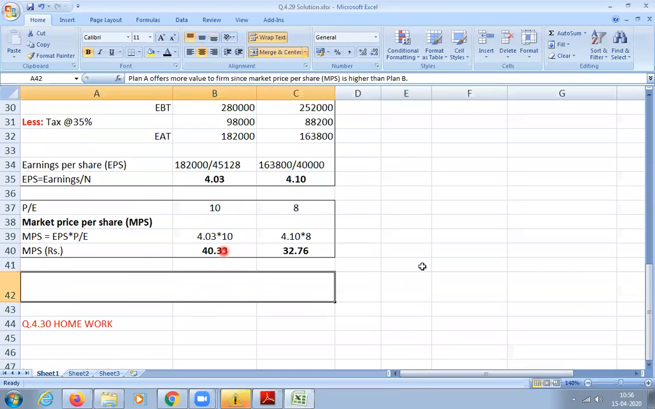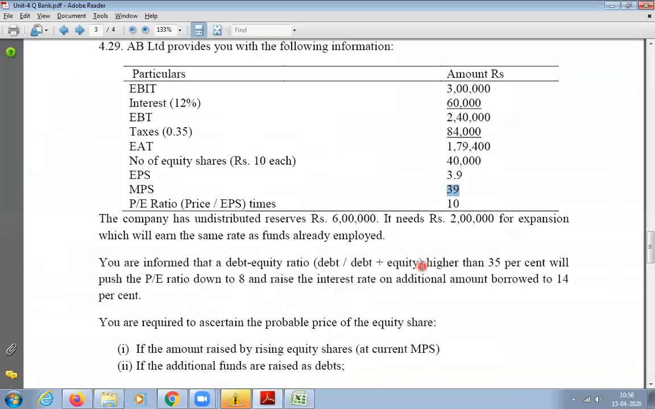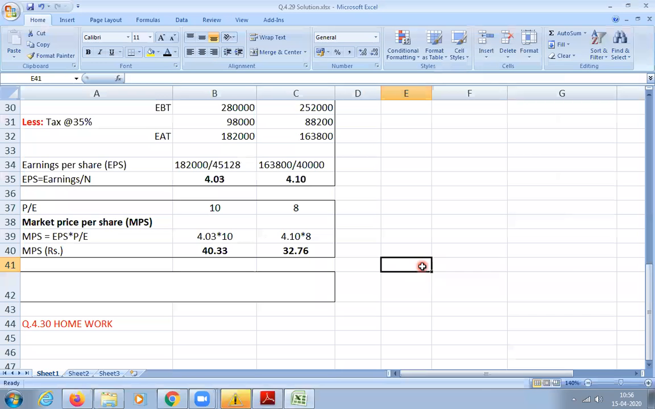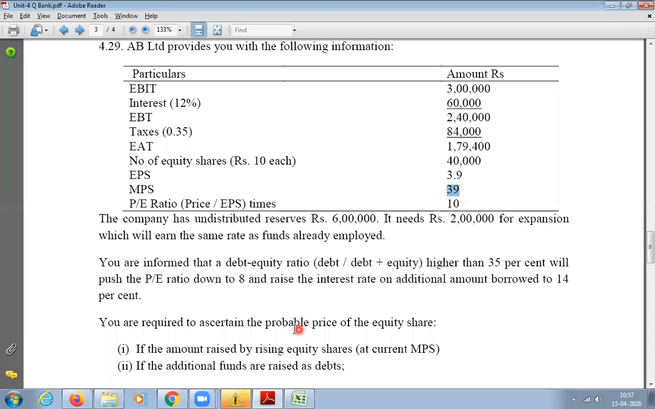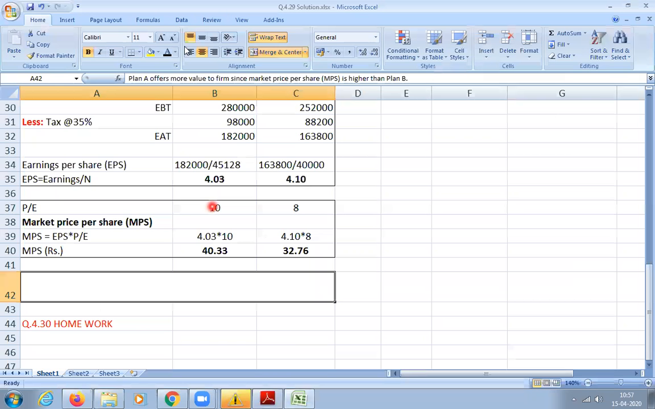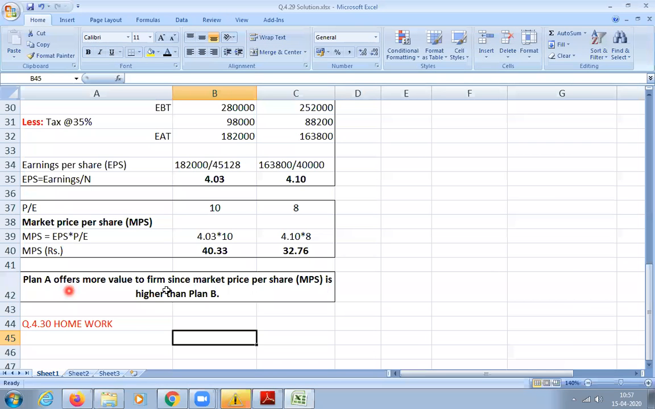Which one are you going to select? Which option is better, A or B? A, sir. Why? Market price is higher than B. Yes. So here our determining factor will be the market price. Whichever gives the highest market price should be your capital structure plan. You have to select that plan. So as Gayatri said is correct. Plan A offers more value to the firm since the market price per share is higher than plan B. Got it?